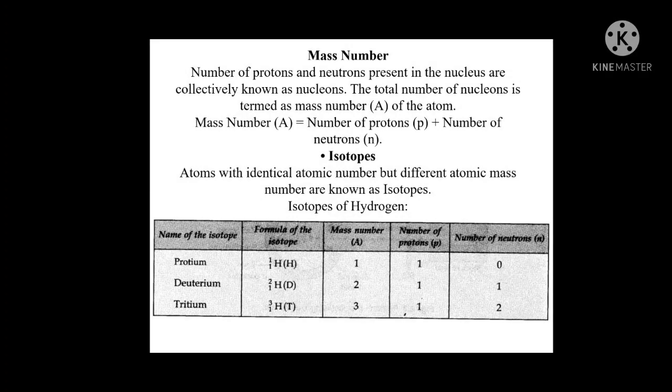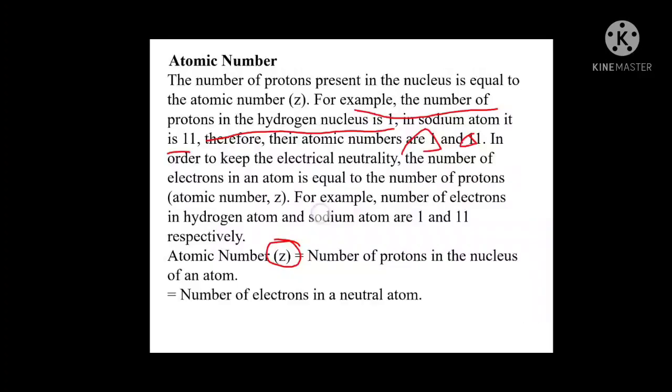But here the mass number means how much mass is present in the atom, which is equal to the sum of the number of protons plus the number of neutrons. So this is the mass number. It is denoted by A. Very, very important: the mass number is denoted by A, and the atomic number is denoted by Z.